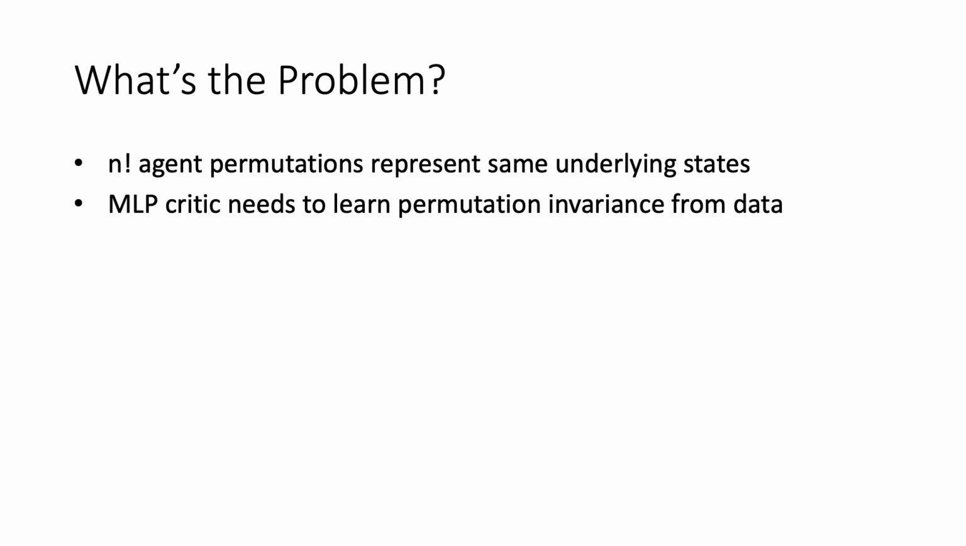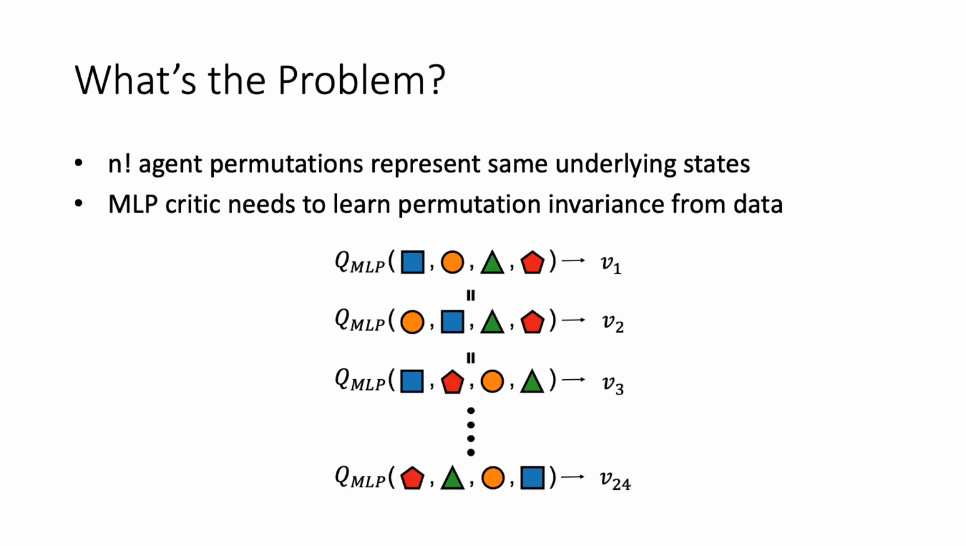Consider environments with homogeneous agents. If you permute the agent positions, the environment is exactly identical. Nothing changed. But multi-layer perceptron critics don't necessarily assign the same value to permuted inputs. That's a problem. MLP critics need to learn permutation invariance from data. And this wastes a lot of data, particularly if there are a lot of agents, essentially exacerbating the sample complexity of multi-agent reinforcement learning training. How can we fix this?